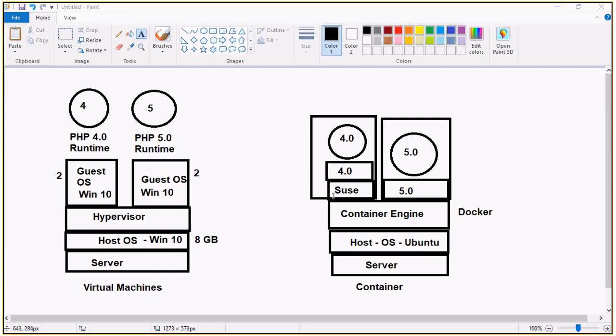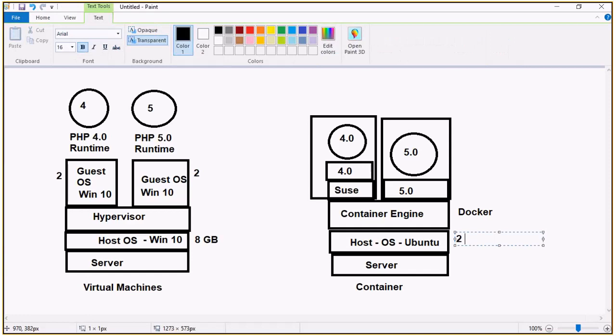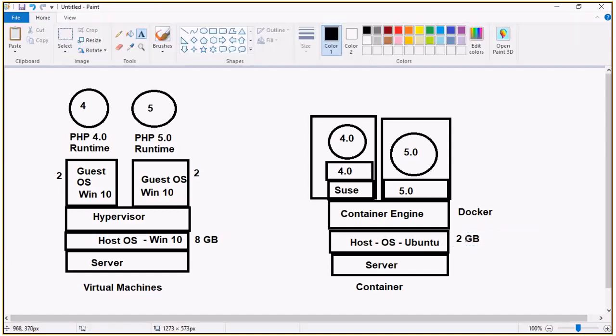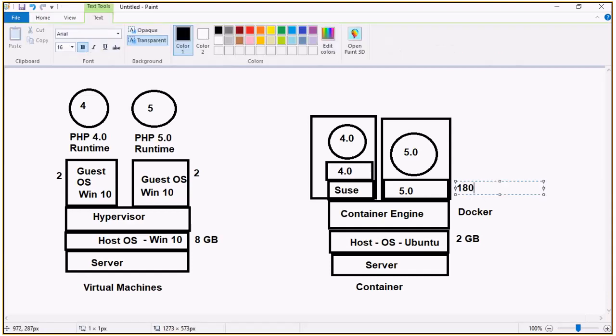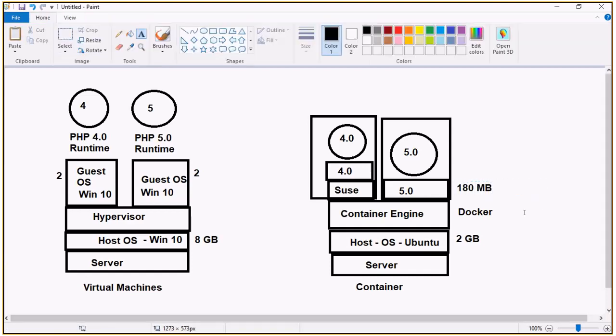So from where do we get this SUSE Linux? You might be having a question in your mind: here also we are doing the same thing, right? No, there is a lot of difference between this operating system and this operating system. In this Ubuntu operating system, we'll have the complete Ubuntu. If Ubuntu is 2 GB, 2 GB will be there in the host operating system. Whereas in the container, as a layer, it won't be 2 GB. It will be just 180 MB. Whatever is required for that Ubuntu, they have provided the base image.